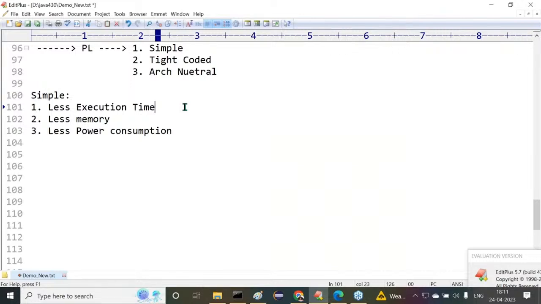Did you get my point or not? So understand the point: when execution time is more, automatically the performance of the application is less. When execution time is less, automatically the performance of the application is more. Understand it clearly. One more example I'm taking.